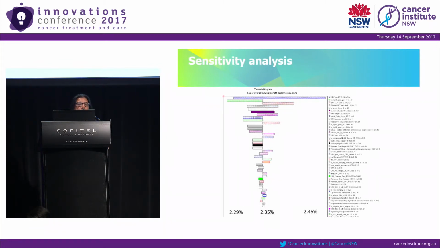As I mentioned before, there were issues with data quality and changes in guidelines for the indications of radiotherapy. To take into account all these uncertainties, we did univariate analysis, that is one variable at a time, and also multivariate sensitivity analysis. This is a tornado diagram of all the uncertainties, and you can see at the top is HPV positive cervical cancer, which had the greatest effect, although the model is so robust that the uncertainty produced only 1% variation.